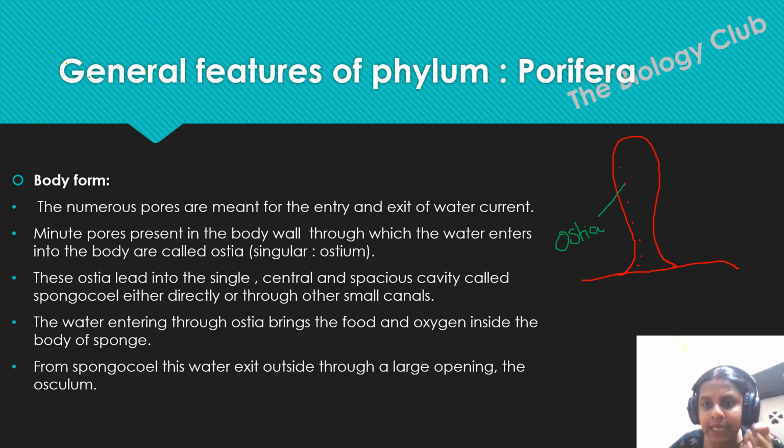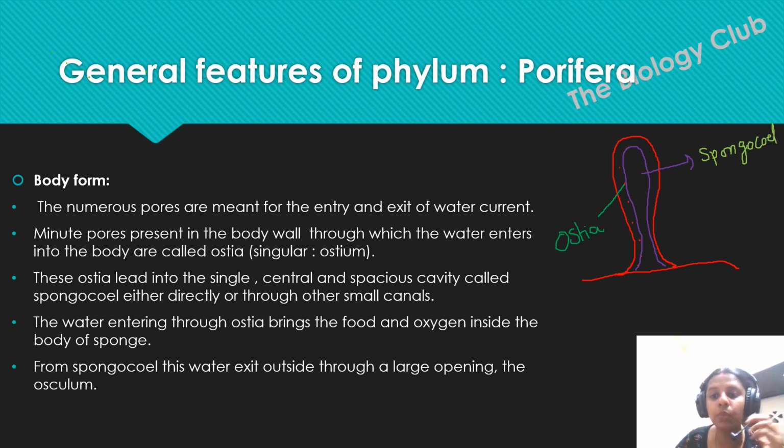Now, inside this, if I take the longitudinal section of the sponge, you will see one cavity inside it. Let me draw that cavity with this color. If I take a longitudinal section here, you can find one cavity. This cavity is known as spongocoel.